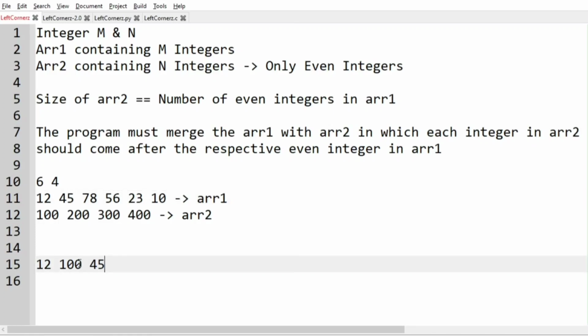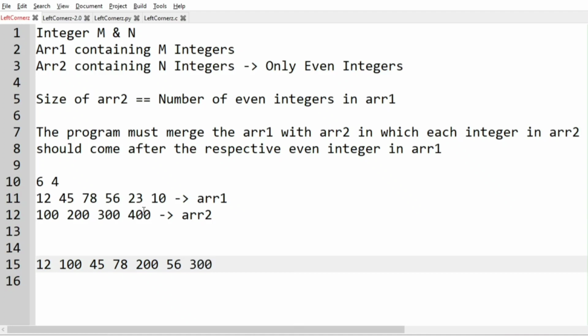That is, we have 45. 45 is an odd number, so we'll continue. So after this we have 78. 78 is an even integer, so we must print an integer from array 2. So 100 is already printed, so now we'll print 200. And then we have 56. 56 is an even integer, so we'll print 300 from array 2.